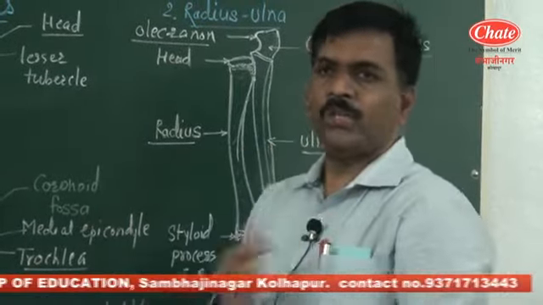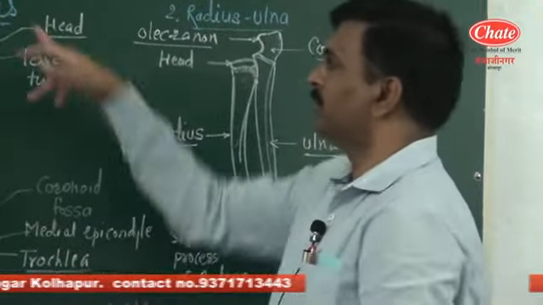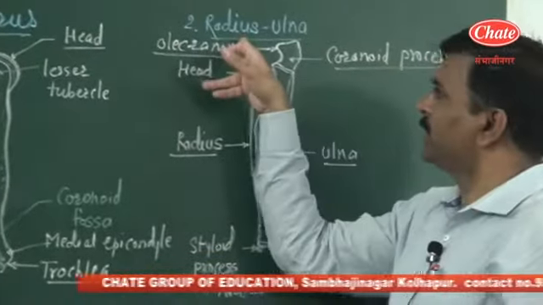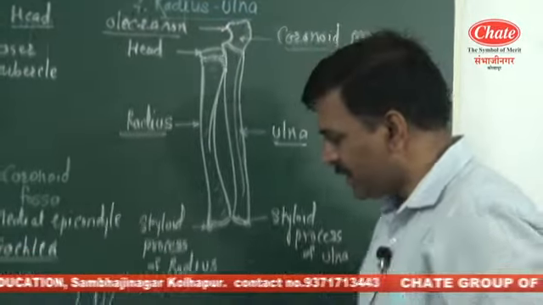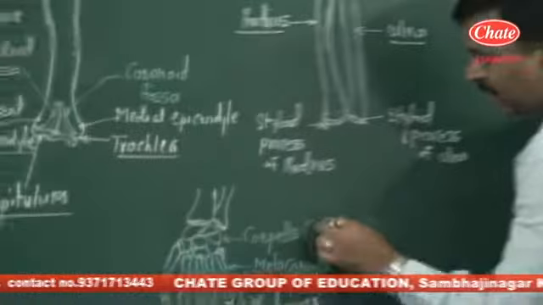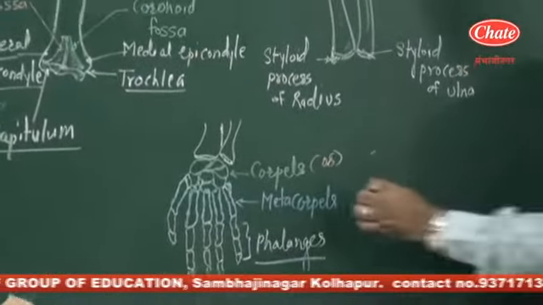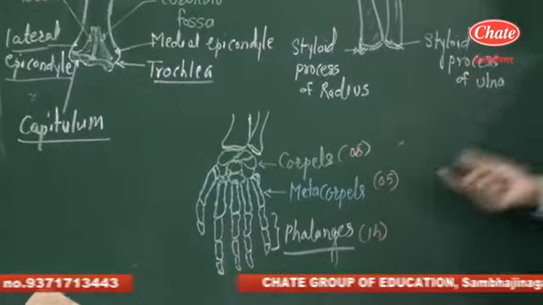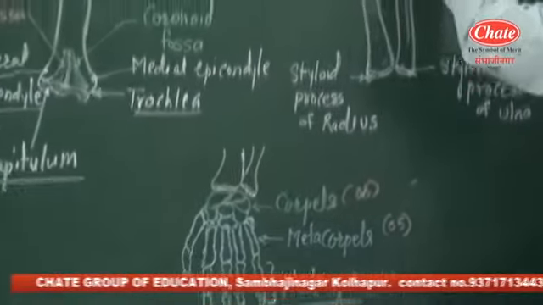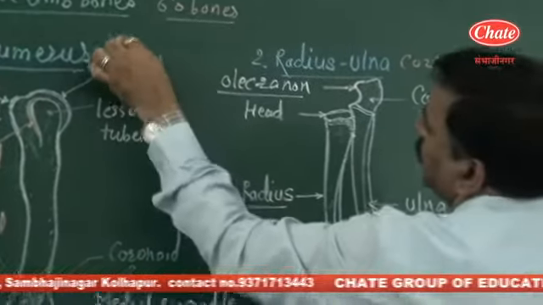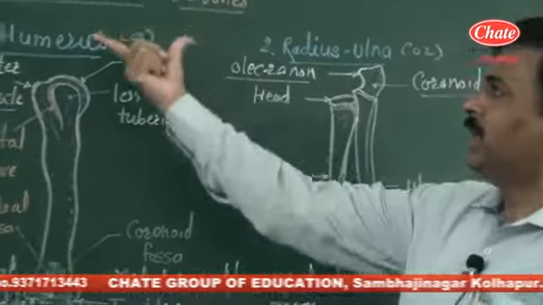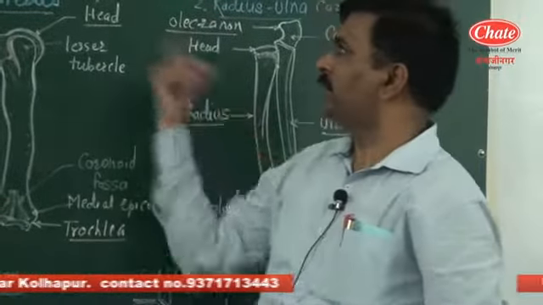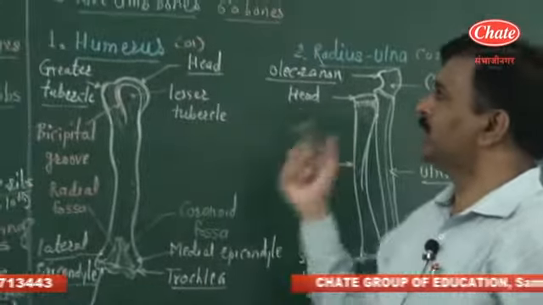When we focus on the bones present here, in the upper arm one single bone is termed the humerus. In the forearm there are two bones present, radius and ulna. In the wrist region there are 8 carpal bones. In the palm region 5 metacarpals are present, while a total of 14 phalanges are present. So in total it is 30 bones from the forelimb. Left forelimb and right forelimb, both 30 together, form the 60.